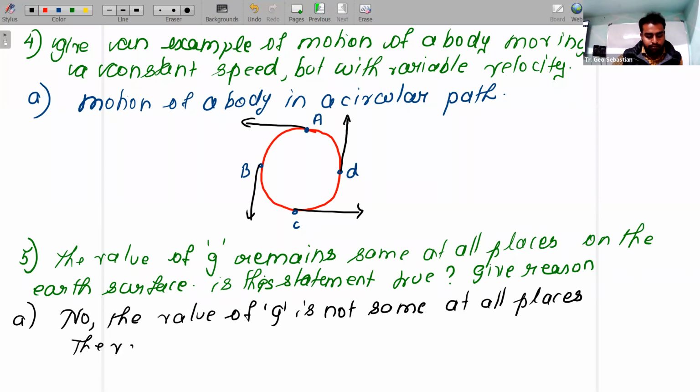The average value of g is 9.8 m s^-2. It varies from place to place.